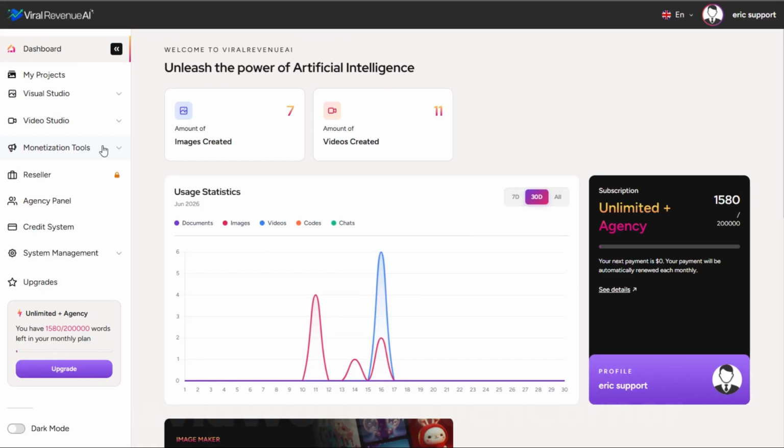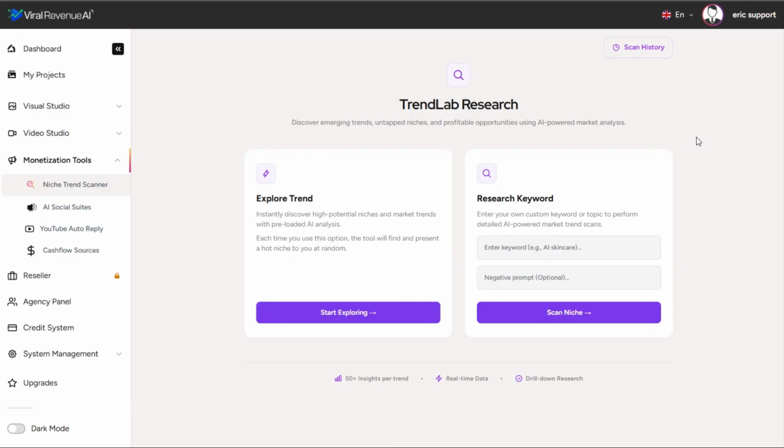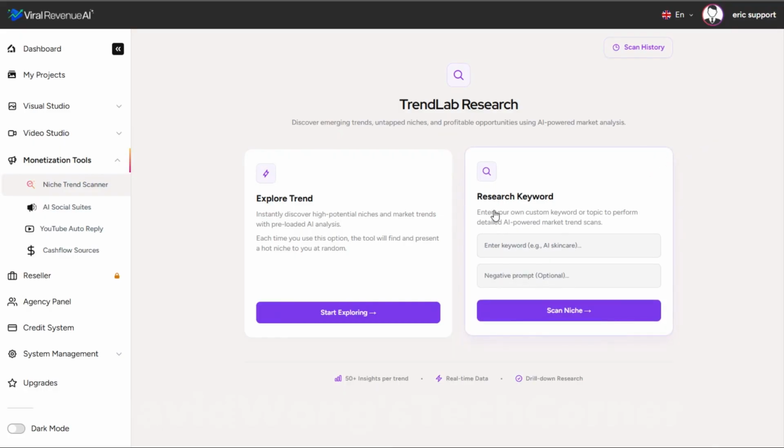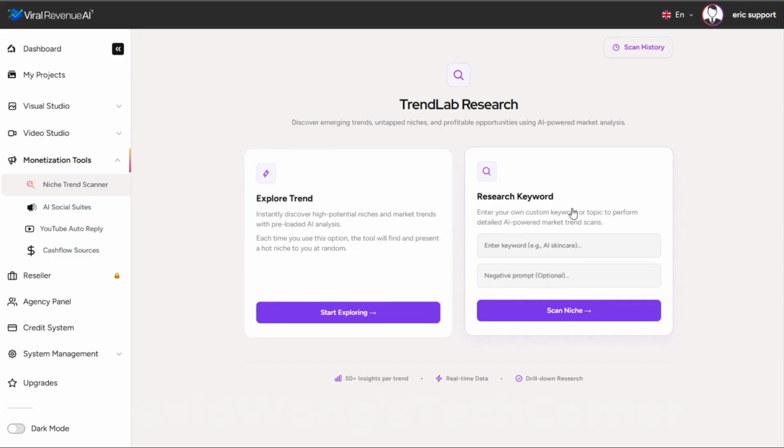Next, we'll take a look at the additional monetization tools that come in the Pro Elite Automation Suite upgrade, starting with the Niche Trend Scanner. This is a great tool to help you find profitable niches. There are two ways to begin exploring to find profitable niches. You can simply click Start Exploring, and the AI will find you a profitable niche, essentially at random, but each time you use it, it'll find a different profitable niche. Or you can research a specific keyword.